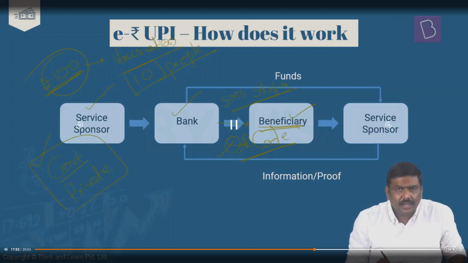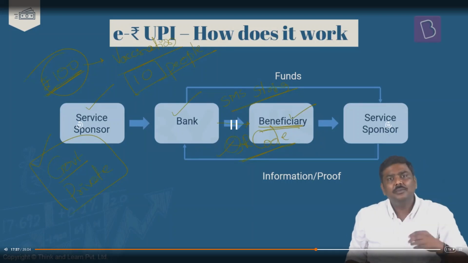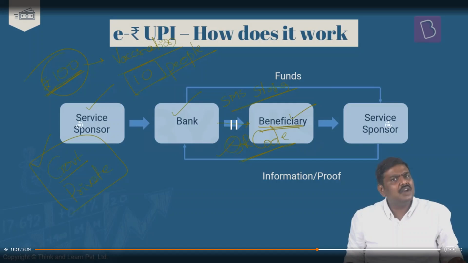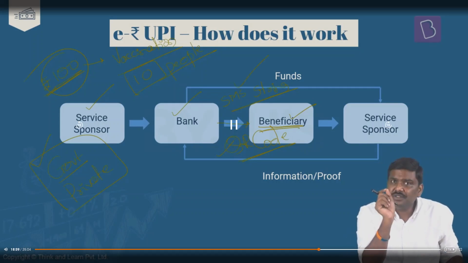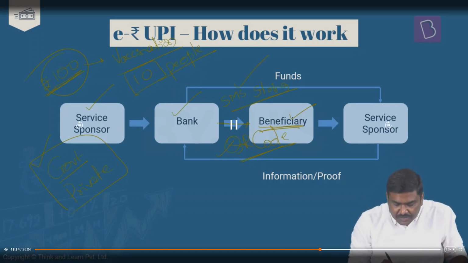And what's the advantage here? The beneficiary need not always have a smartphone. Because when I say QR code, some of you may raise a question: what if this particular beneficiary doesn't have a smartphone? Then the QR code becomes useless. Then the government says we can use the SMS string. The password will be embedded in this particular SMS string. So the SMS string or QR code is sent to the beneficiary.